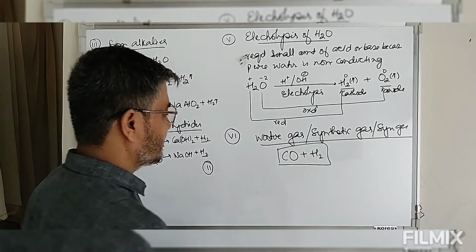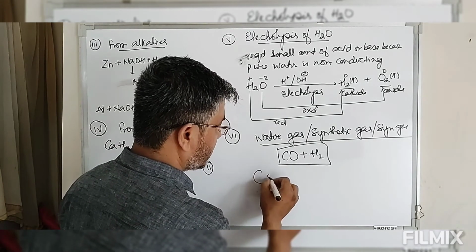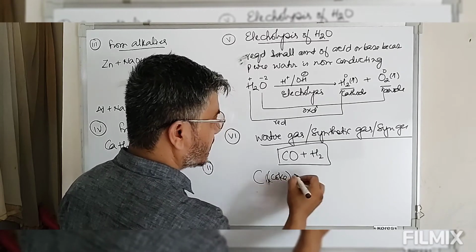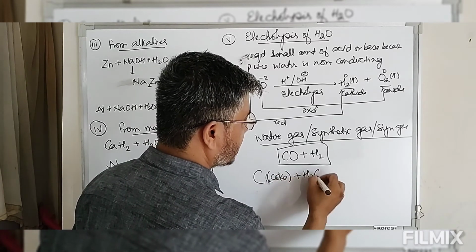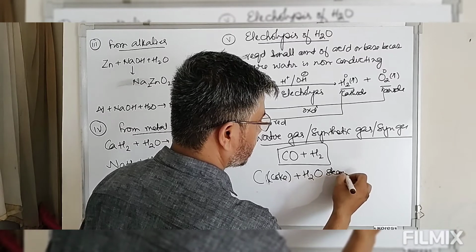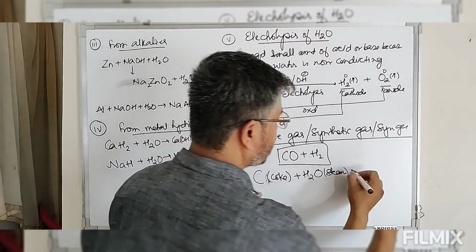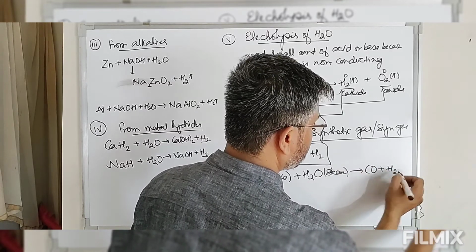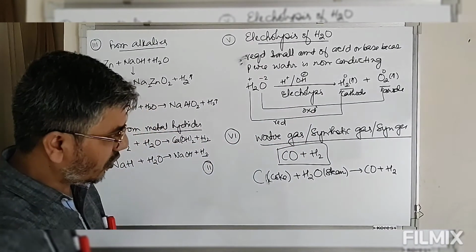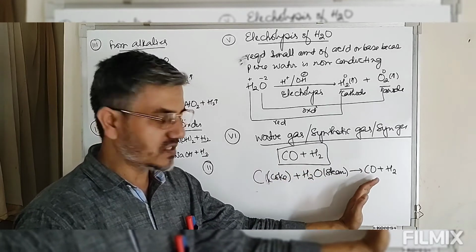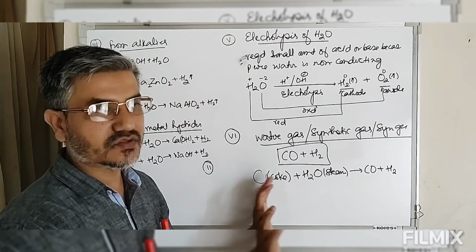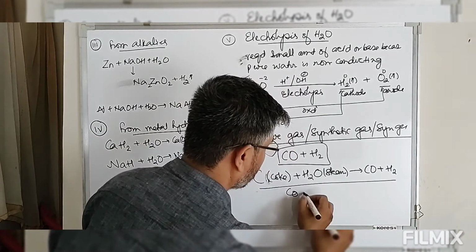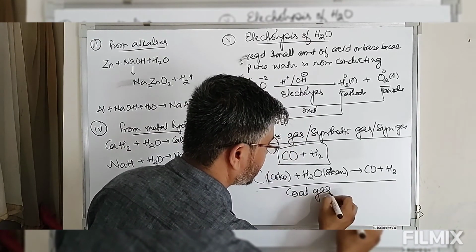So now look at this. We take this solid carbon, that is from coke. Now to this we pass steam. When this is converted into carbon monoxide plus hydrogen gas, this process of formation of water gas from coke is known as coal gasification. This process is called coal gasification,